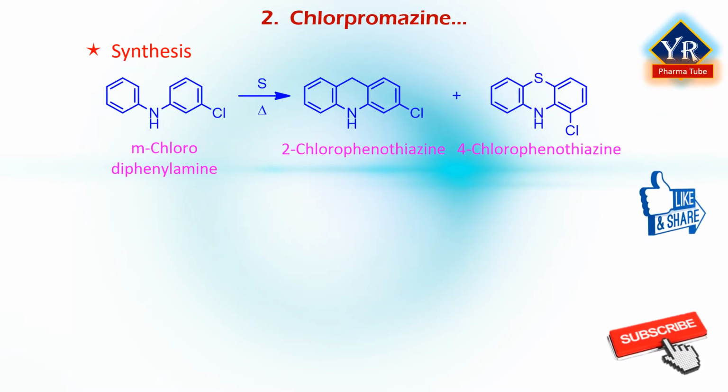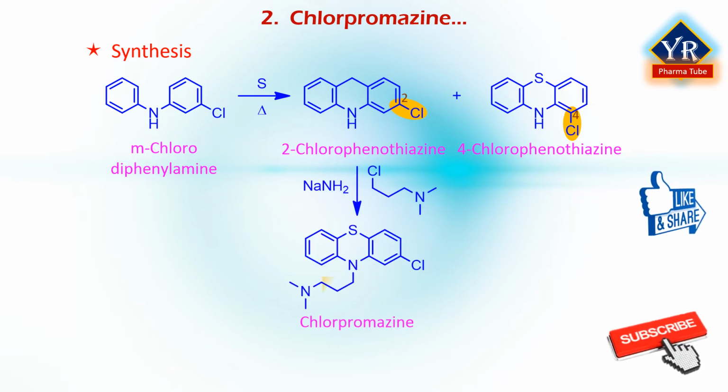Chlorpromazine can be synthesized by sulfurization of meta-chlorodiphenylamine, giving 2-chloro and 4-chloro isomers. Separating 2-chlorophenothiazine from the minor 4-chloro isomer and reacting the 2-chloro isomer with 3-dimethylamino-propyl chloride in the presence of sodium amide yields chlorpromazine.